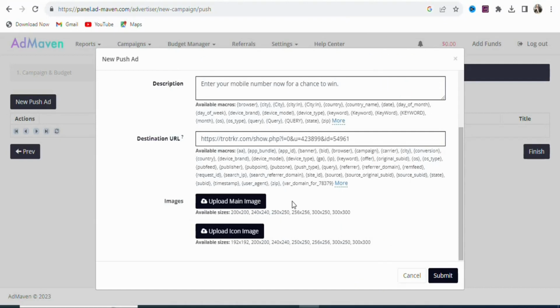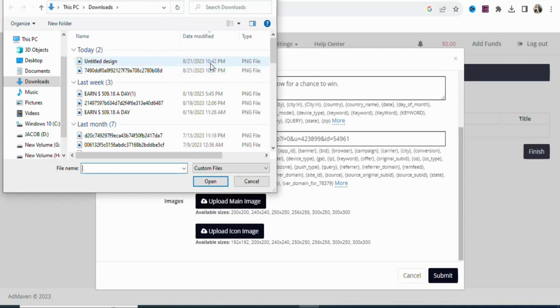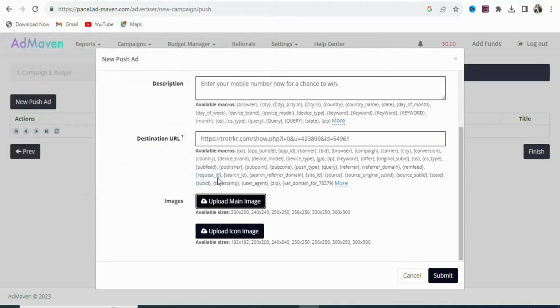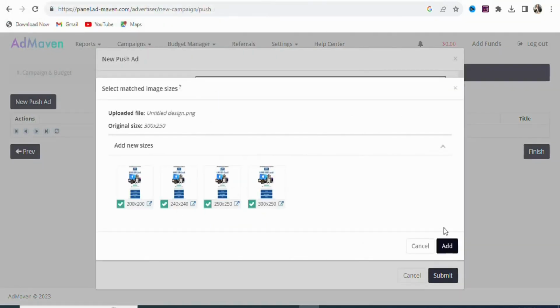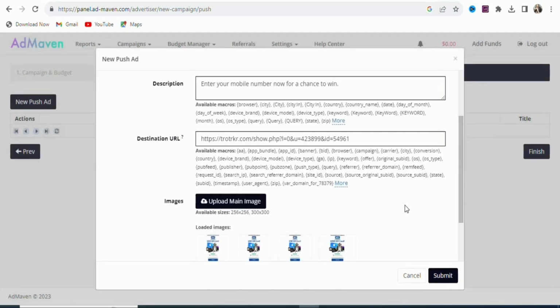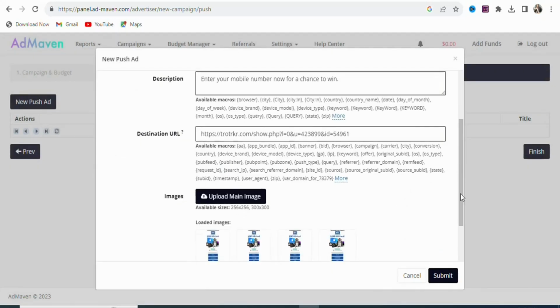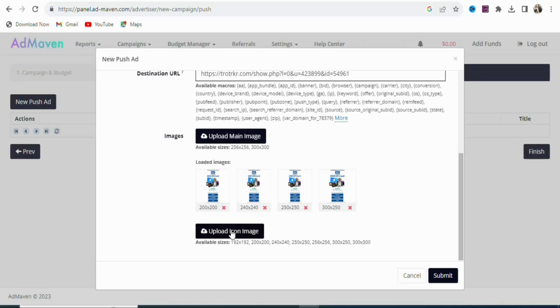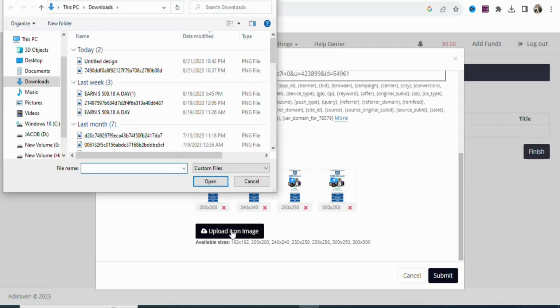Once you download the image, you are going to come back on your ad, click right here, upload main image. Once you click on it, select your image, click on open. As you can see, this is the image. Click right here, add. As you can see, that has been done. Once that is done, you are going to scroll down. You can see upload icon image. Click on it. Once you click on it, you are going to select the same image. Once you select it, click on open.